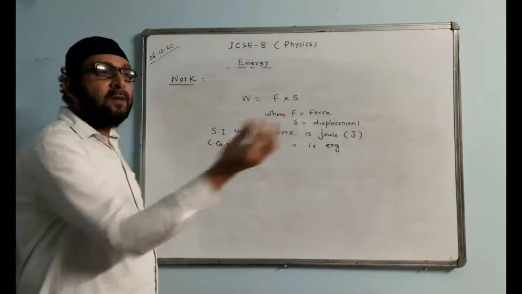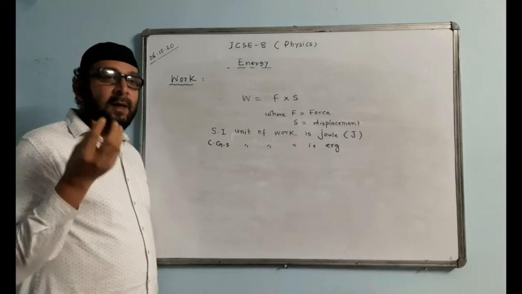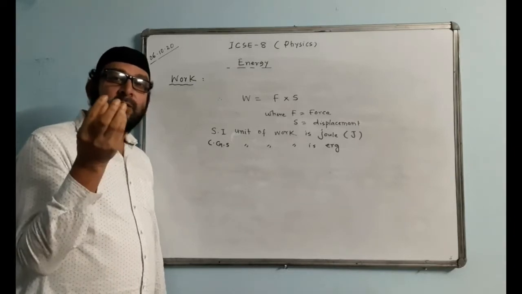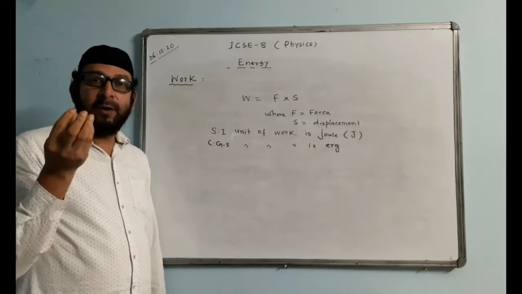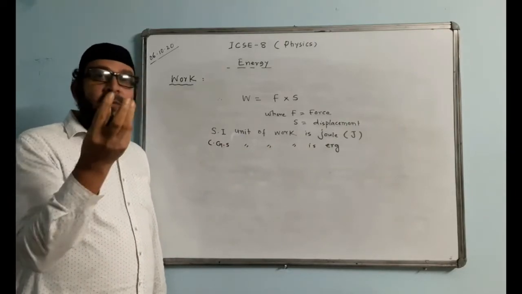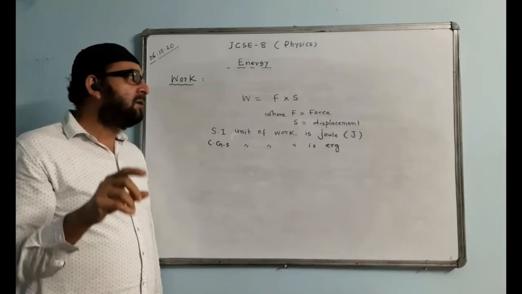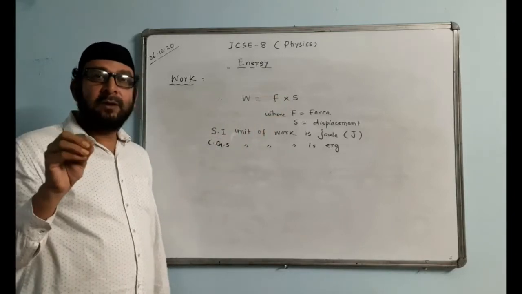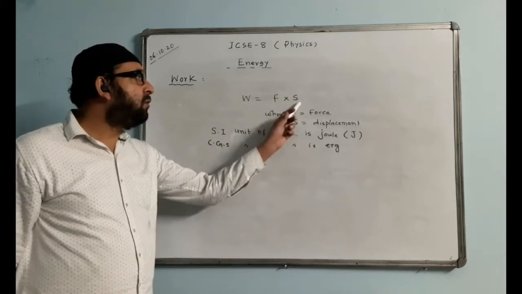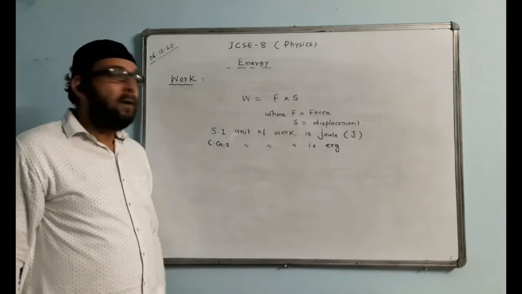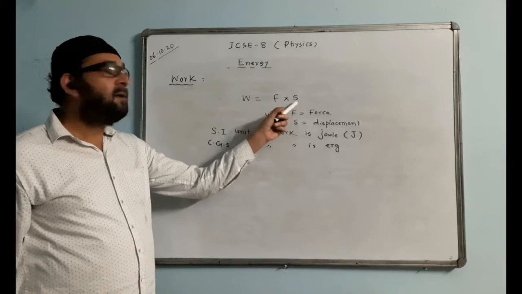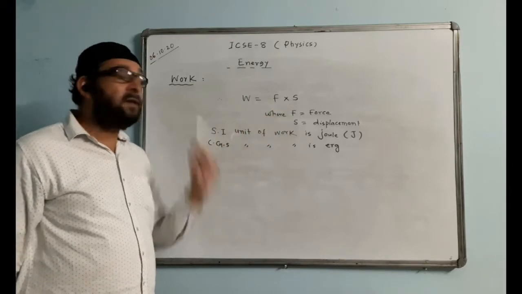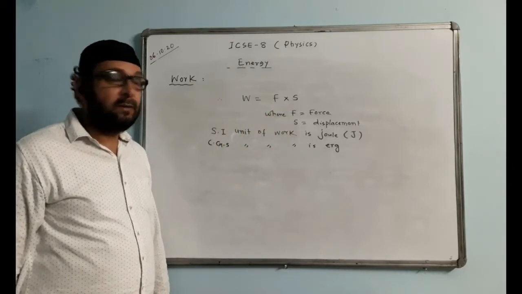Similarly, we have a pendulum. The bob of a pendulum is moving to and fro like this. In one complete oscillation, it goes from one point to another point and returns back to the same point. When the bob completes one oscillation, returning back to the same position, what is the value of displacement? 0, and work done is also 0. You have to see two criteria: force has to be there and the displacement has to be there. Then only is the work done, otherwise work is not done.